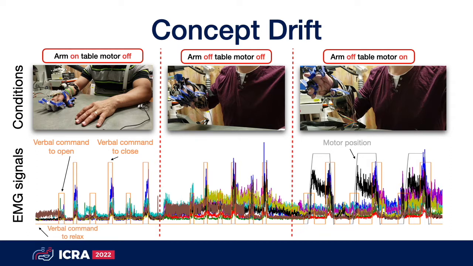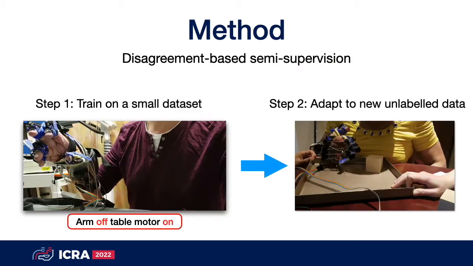As you can see, depending on the arm positions and whether the patient is interacting with the device, their EMG signals change drastically. Classic solution to concept drift is to collect training data on as many conditions as possible, but this solution does not work well with stroke patients. Their hands get tired very easily, and this will place too much burden on the patients.